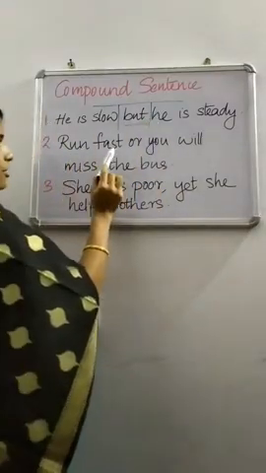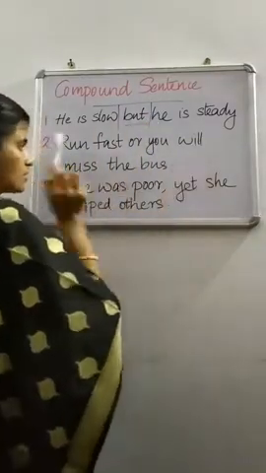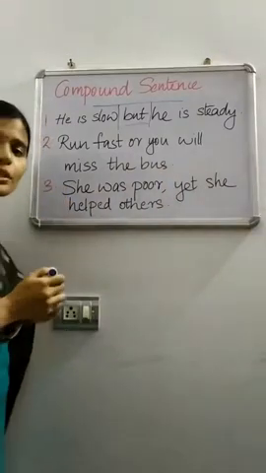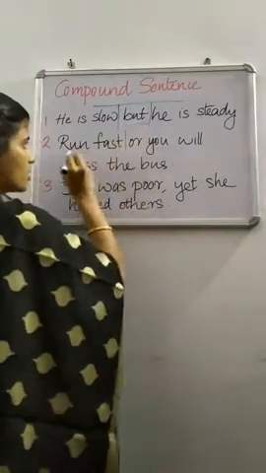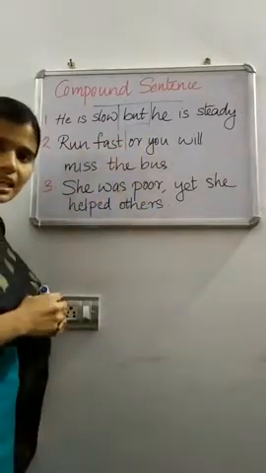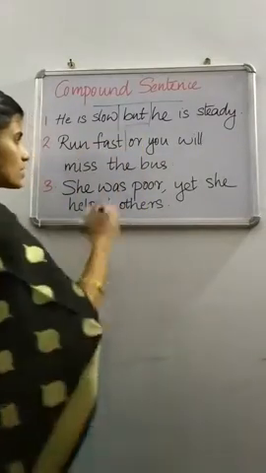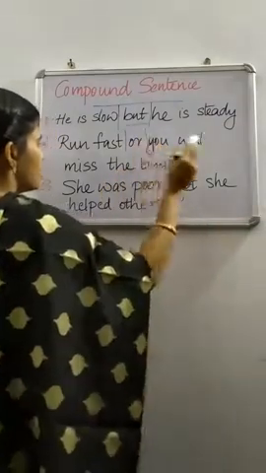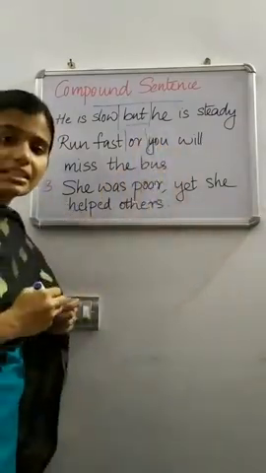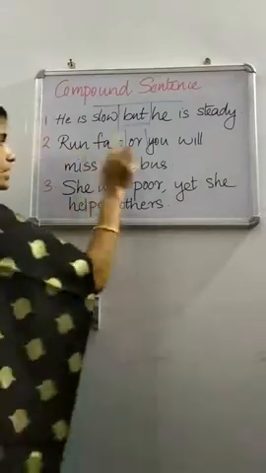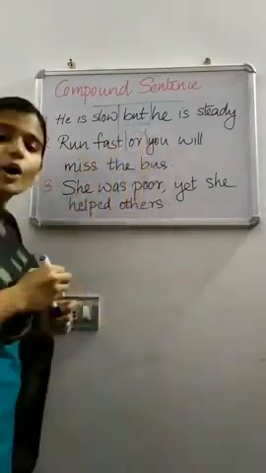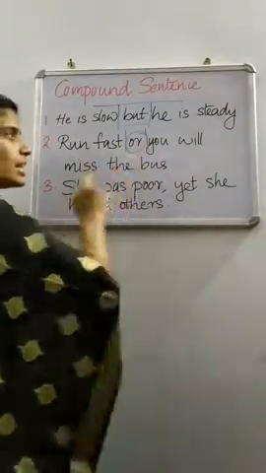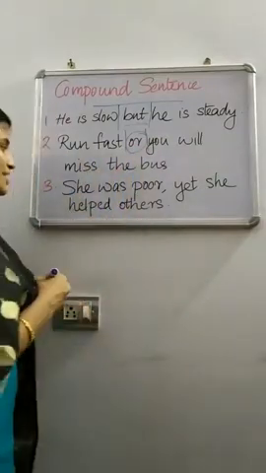Then, run fast or you will miss the bus. Which are the two independent clauses in the sentence? Run fast. It's a main clause. You will miss the bus. This is another independent clause. So these two independent clauses are joined using the coordinator or. So this is again another example for a compound sentence.